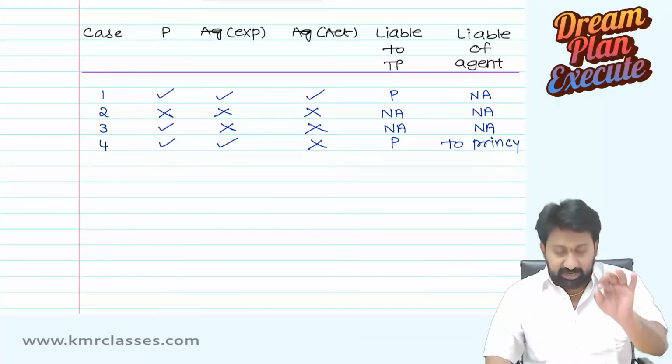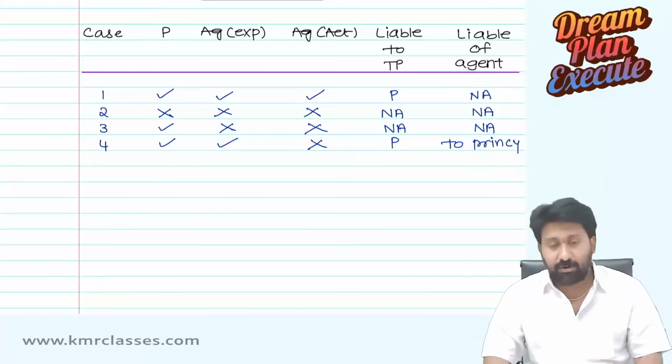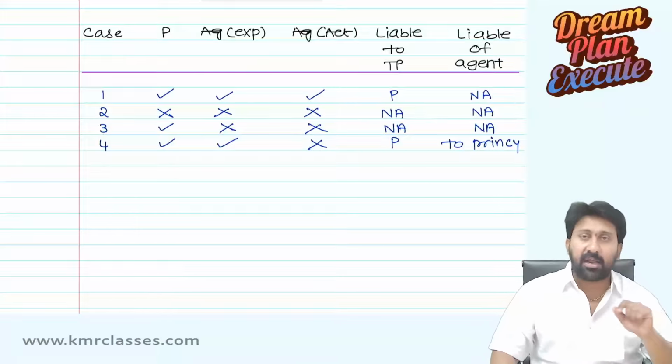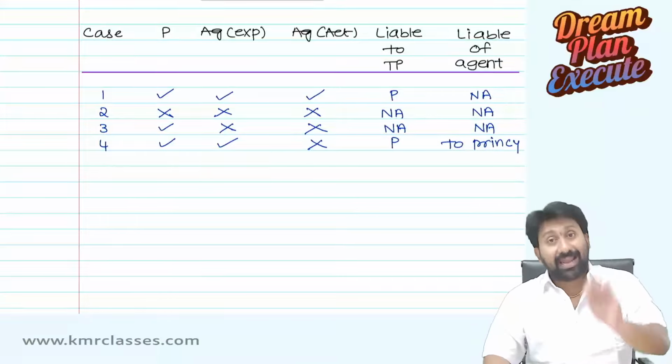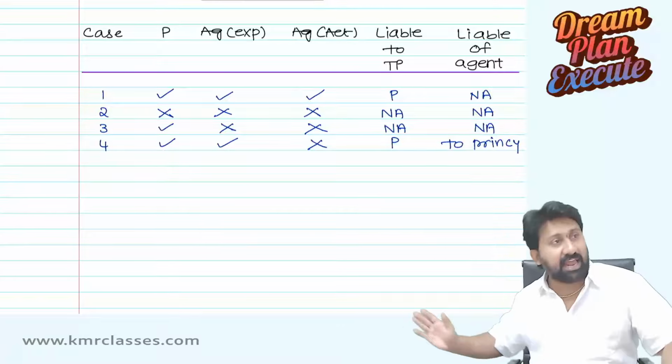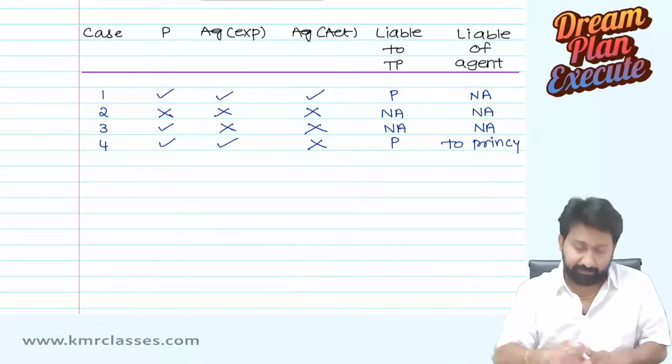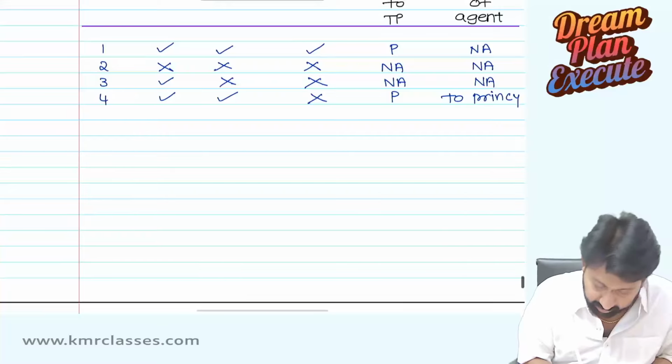Okay. The principal can do something, yes, can do. Agent is expected to do, yes, expected to do. Done, not done. For not doing a correct thing, first third party will slap the principal. Principal will slap the agent. So the cycle will run that way. Next one. Number 5.